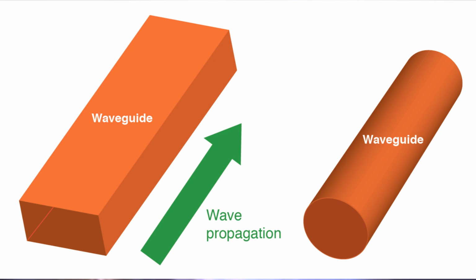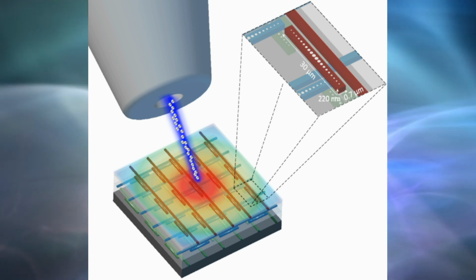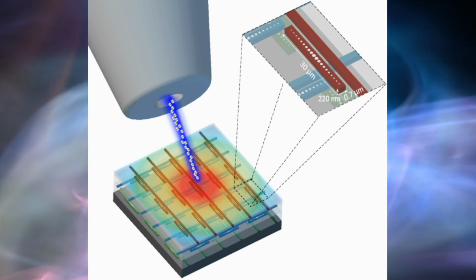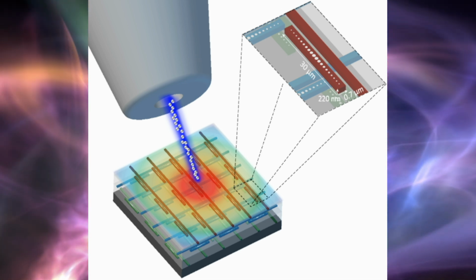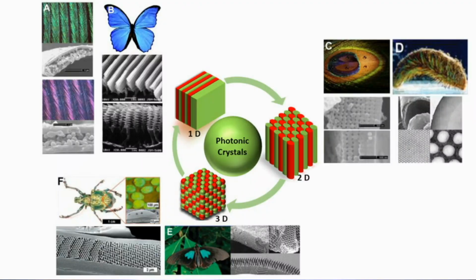Waveguides. Photonic crystals can be designed to guide and manipulate the propagation of light waves along specific paths. This property is crucial for developing high-speed optical communication systems and integrated photonic circuits. Sensors. The ability of photonic crystals to interact with light in a controlled manner makes them ideal for sensing applications. Changes in the environment can alter the optical properties of the photonic crystal, enabling the development of sensitive sensors for detecting various physical and chemical quantities.